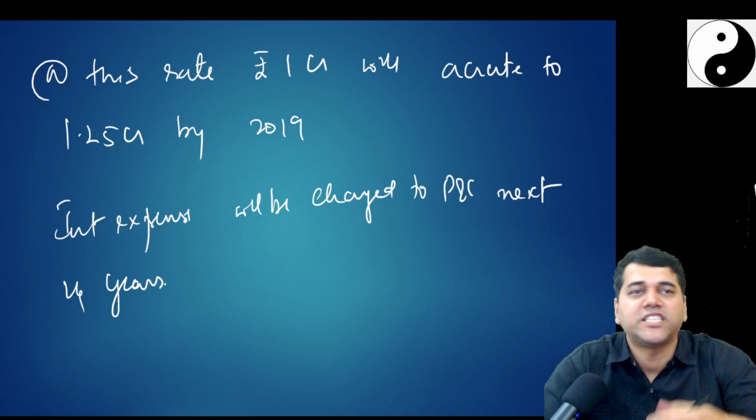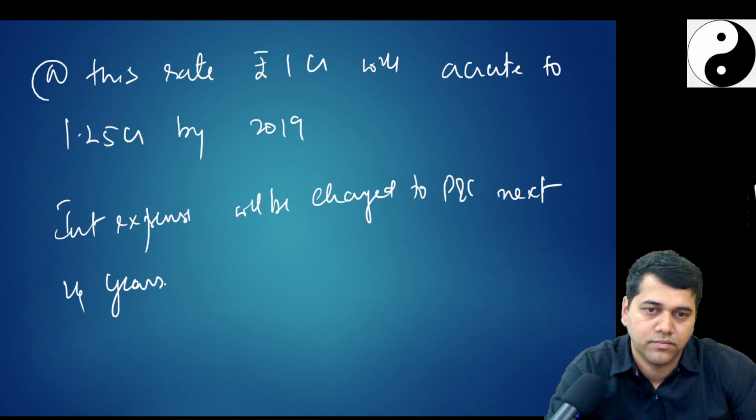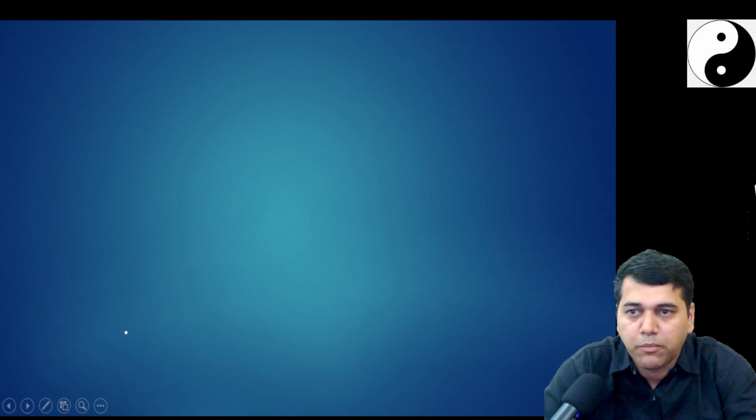You are going to charge the interest expense in the next 4 years. How do you charge? Amortization schedule. So how do you prepare one amortization schedule?